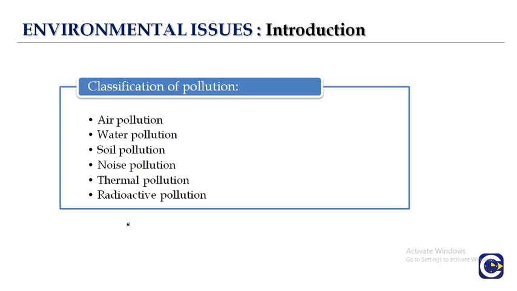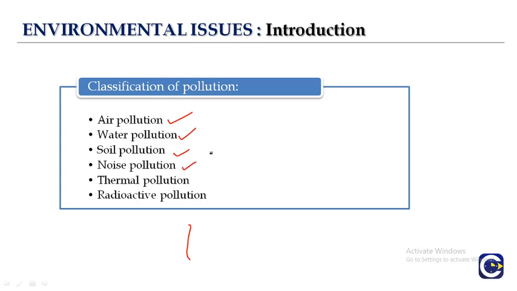First is air pollution. Like we have talked about, there's a prevention act, and the air quality is decreased because of the presence of carbon dioxide. Then we have water pollution, like the case of the Ganga river, where all the waste material is present. Then we have soil pollution, where harmful substances are degrading the quality of the soil.